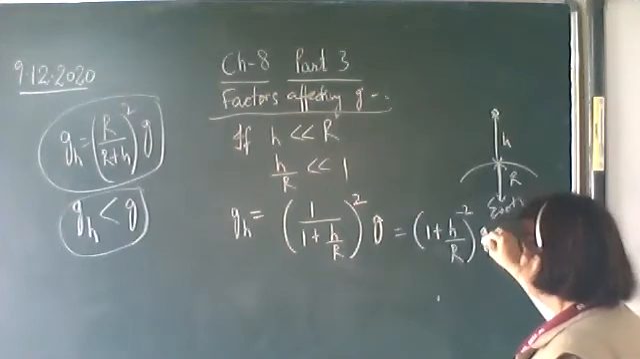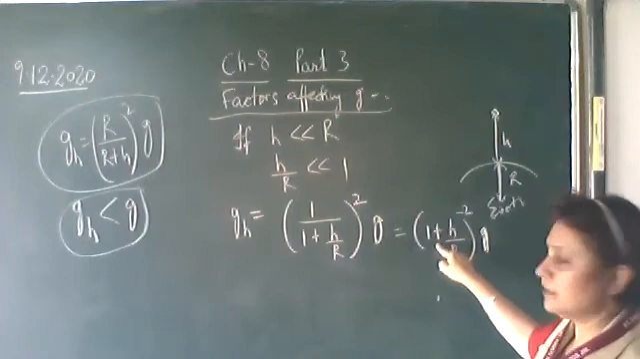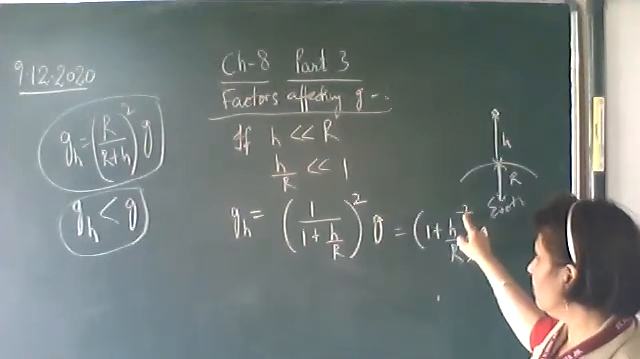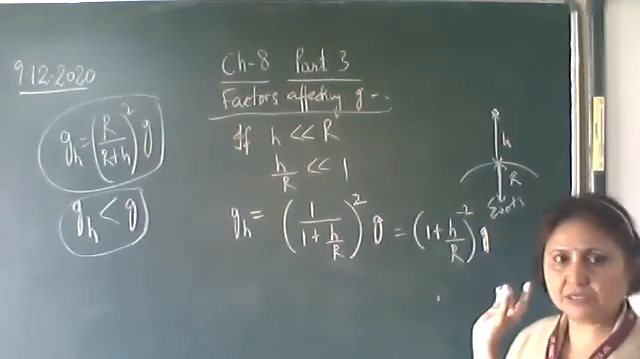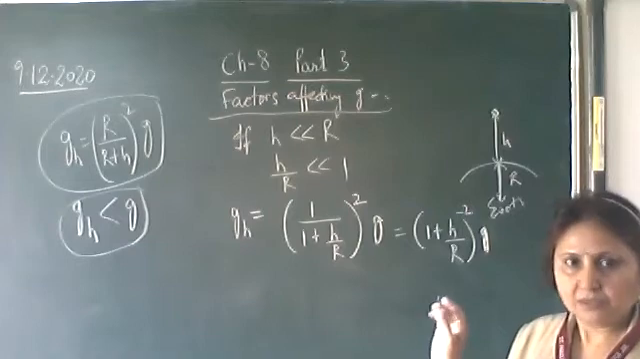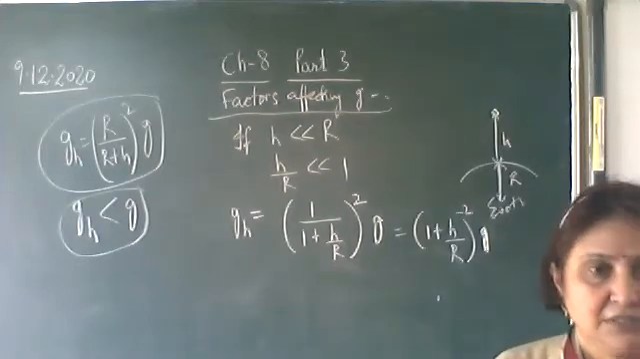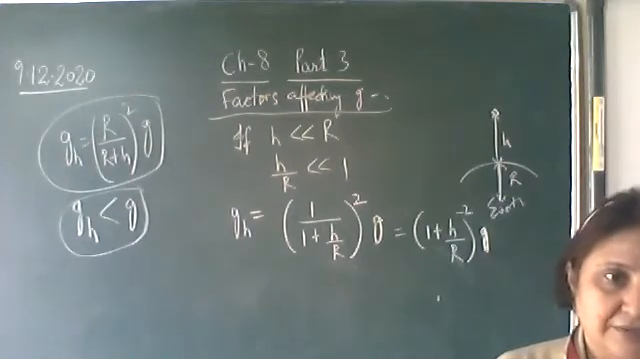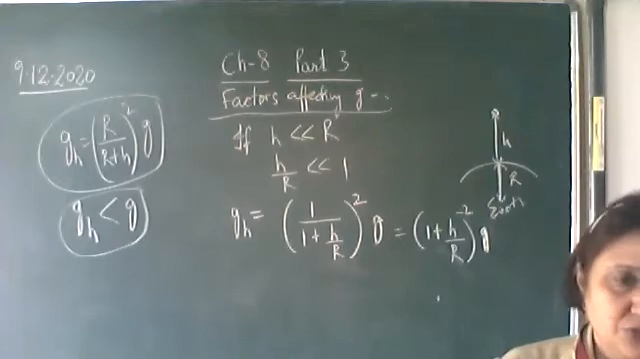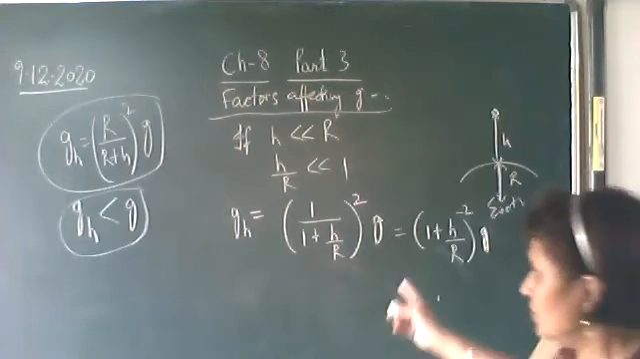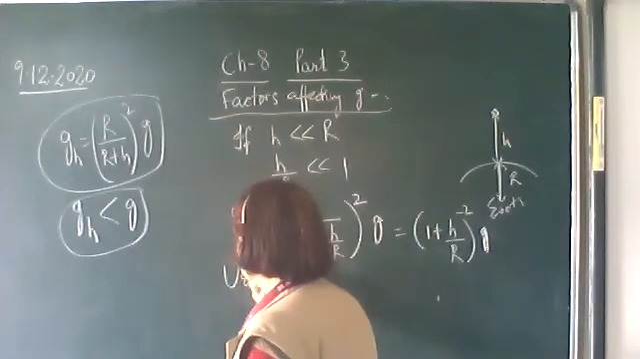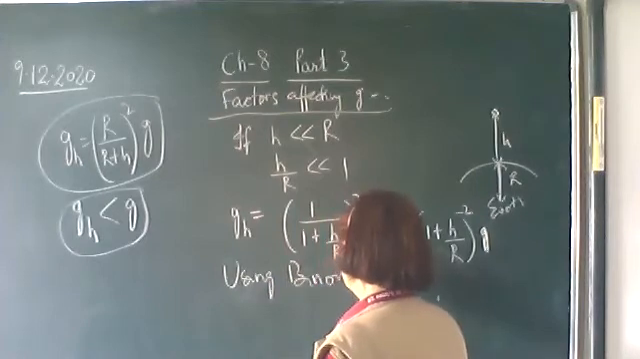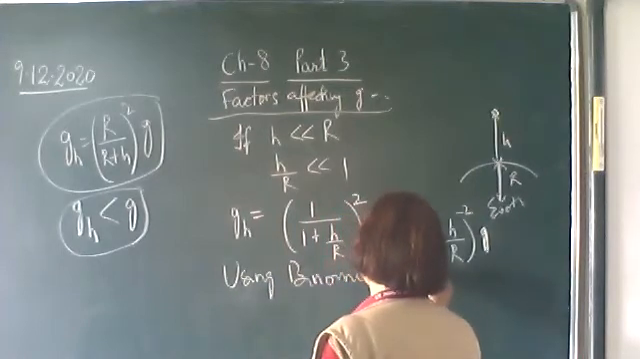Now those who have bio, what will you do? Only multiply the power at this place. So what do you get? 1 minus 2h upon r into g. Simple, because you haven't studied this binomial expansion in class 10. That is in class 11th and 12th in mathematics. So bio students anyhow will not be studying it, so you will directly write using binomial expansion.